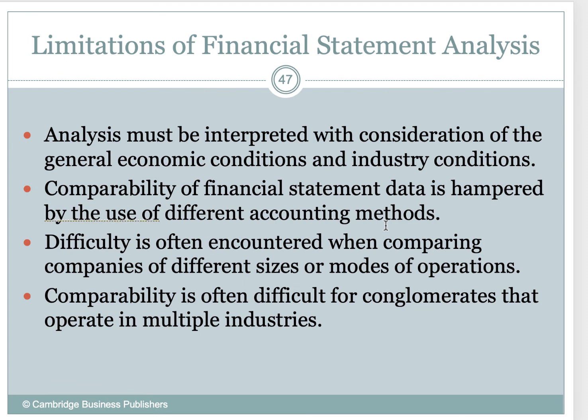There are some limitations with financial statement analysis. We have to interpret it. So we have numbers, we have our ratios, but in order to interpret those, we need to look at the general economic condition of the country at that present time. What's the industry condition? We could have great numbers, but guess what? Maybe there's a downturn in the economy coming. That will impact these ratios. Presumably, they might decrease.